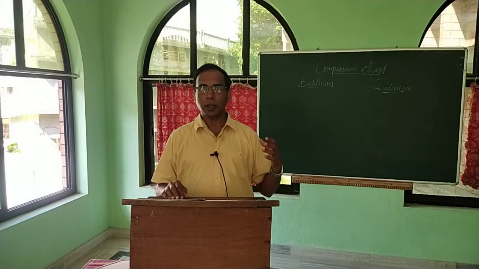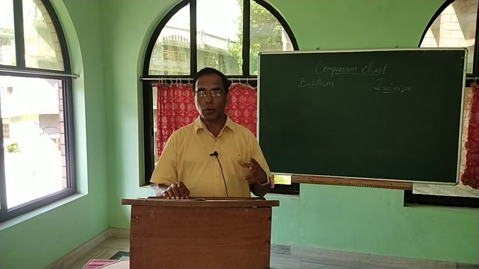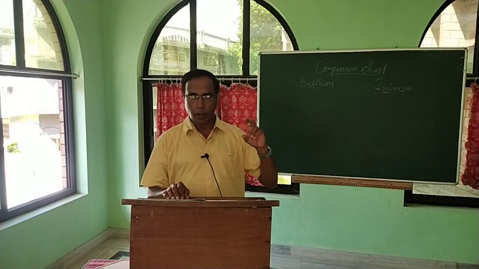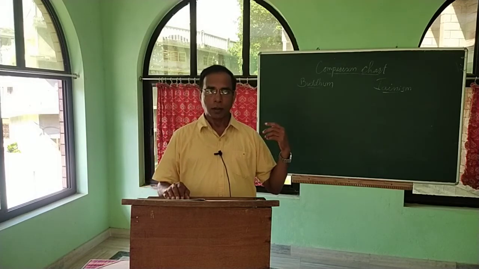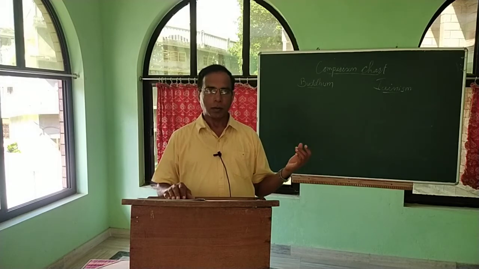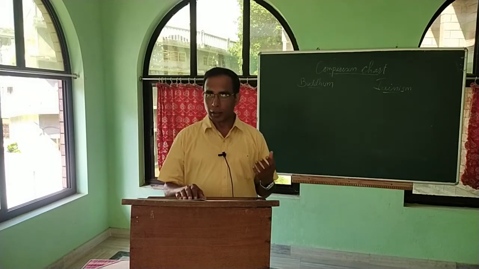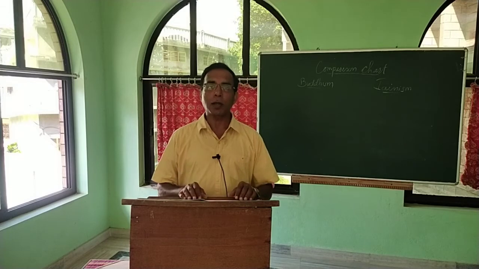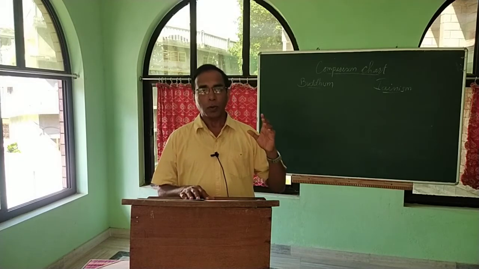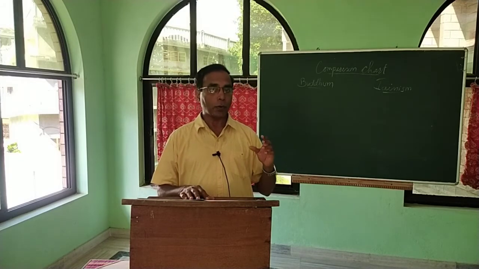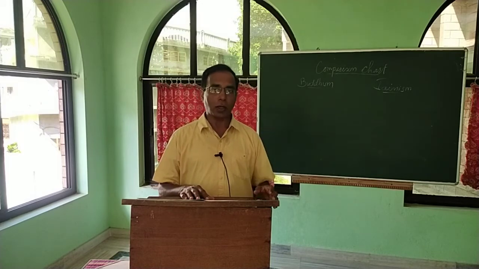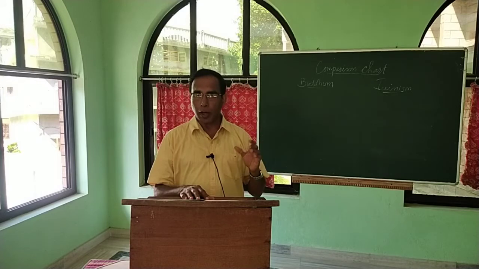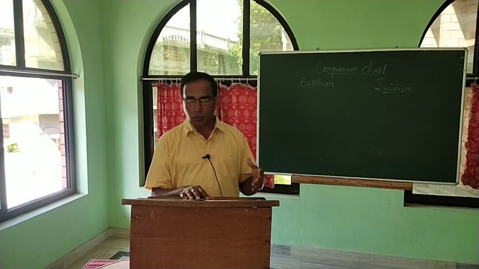In Buddhism, there are two groups, Hinayana and Mahayana, the major divisions in Buddhism. For the Hinayana group, Arhathood is the highest ideal to be reached, whereas for the Mahayana group it is the Bodhisattva ideal.